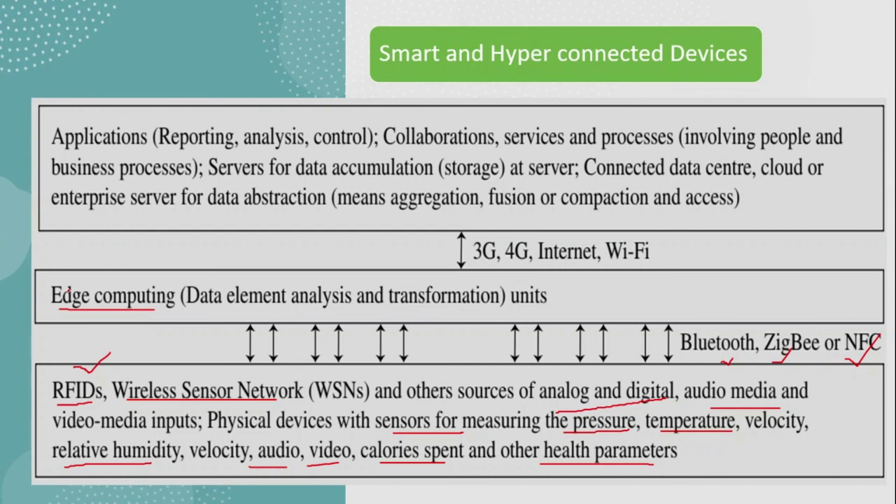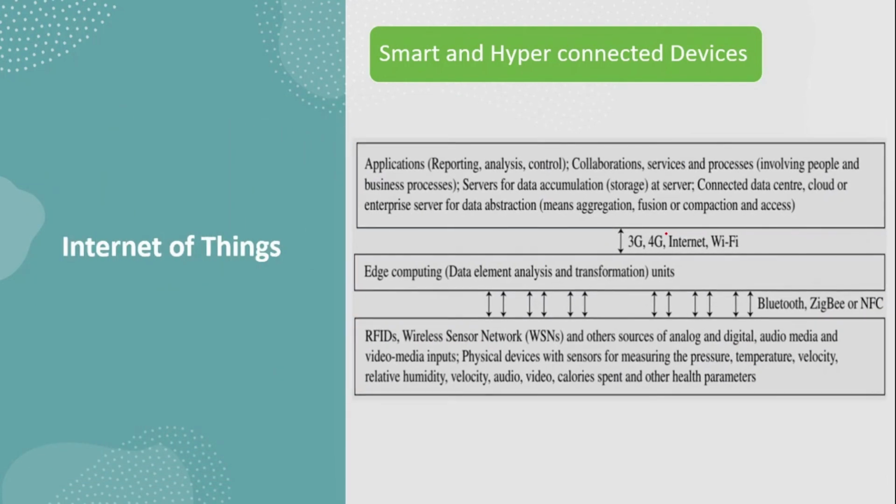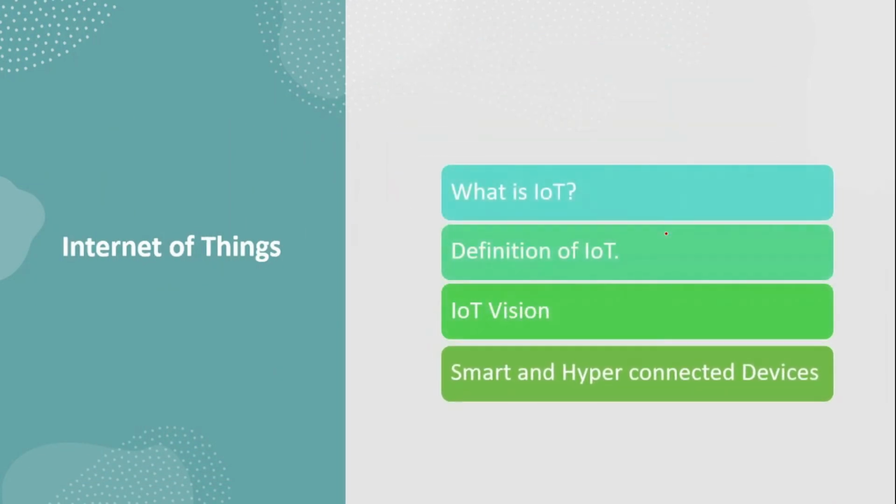From layer 2, edge computing, to applications, here we are reporting, analyzing, controlling the data by using different services and processes, and we are storing the data here, and connecting to the data center or cloud servers, enterprise servers. This edge computing is connected to these layers with the help of 3G, 4G, internet, and Wi-Fi connections, right? So these are the three different layers in the IoT connection. So that is smart and hyper connected devices.